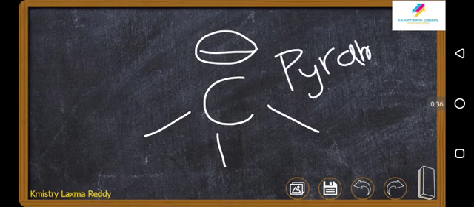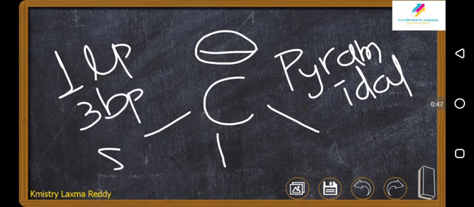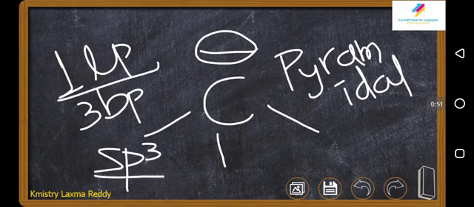The reason for the pyramidal structure is a lone pair of electrons and three bond pairs. So overall the hybridization is sp3, but because of the lone pair the structure is pyramidal in nature.